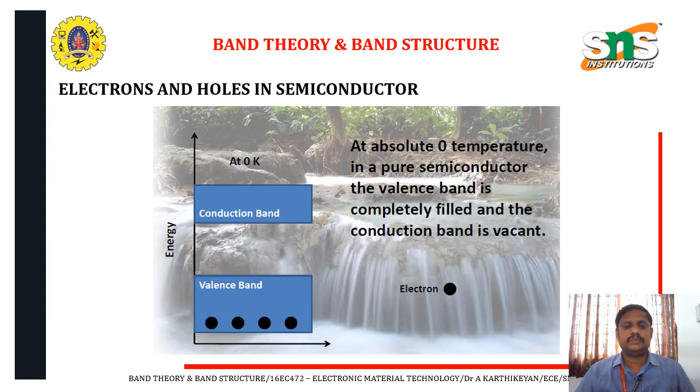In a semiconductor at absolute zero temperature, the valence band is completely filled and the conduction band is vacant. So this is the electron band and this is the conduction band, at 0 Kelvin. There is nothing in the conduction band, and the energy gap is in between. So there will be electrons and holes in the semiconductor.